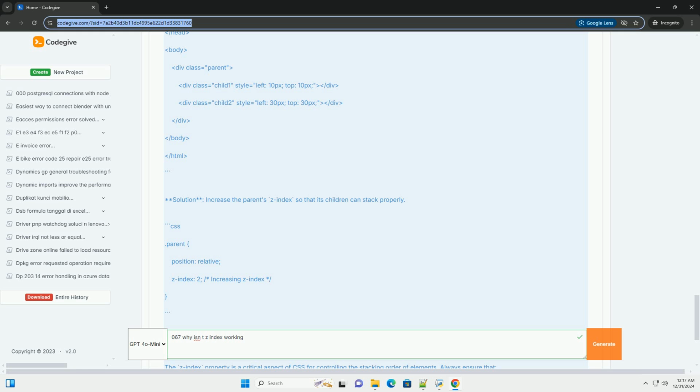.child2 position: absolute; z-index: 1; /* This will be below the child1 */ width: 100px; height: 100px; background-color: blue. /style. /head. body. div class equals parent. div class equals child1 style equals left: 10px; top: 10px; /div. div class equals child2 style equals left: 30px; top: 30px; /div. /div. /body.